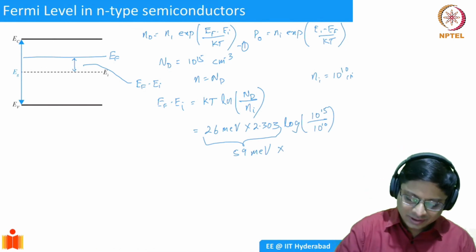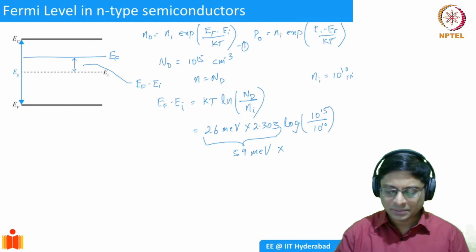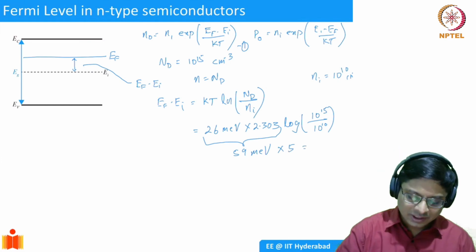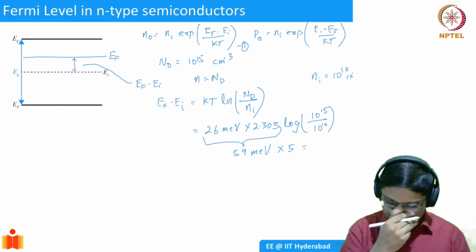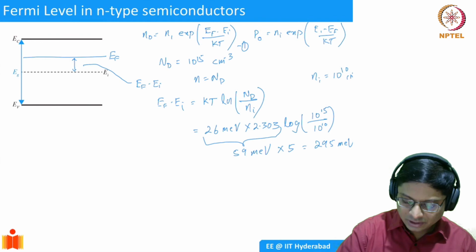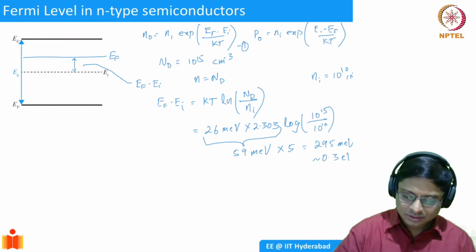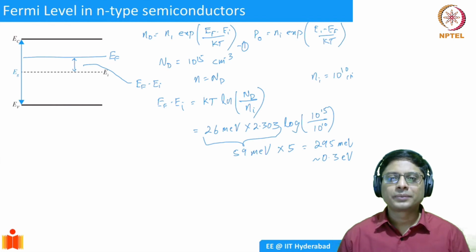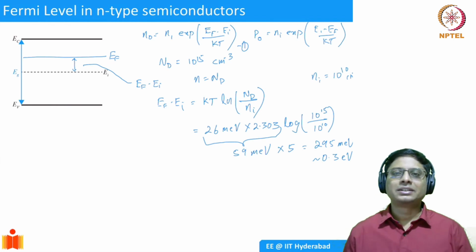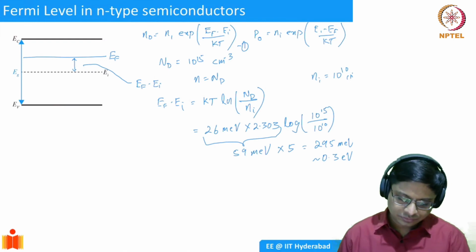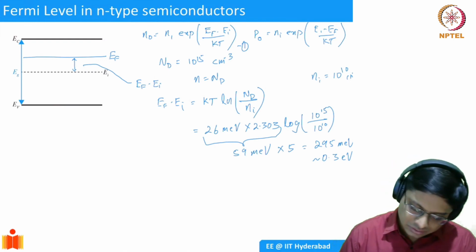So this is going to be into log of 10 power 15 by 10 power 10, which is 5 orders, so this is going to be 5. So EF minus EI is going to be 60 into 5, which is 300, minus 5, so 295 milli electron volts. Or you can say 0.3 electron volts. Okay, so this is how you can calculate the concentration.